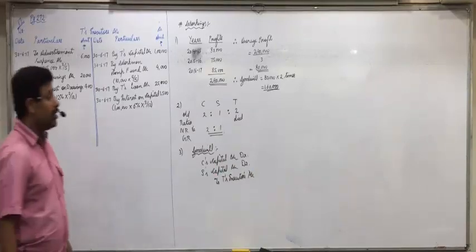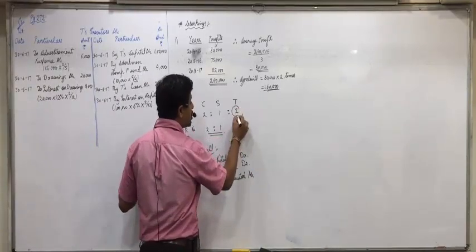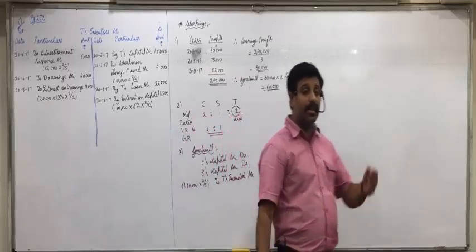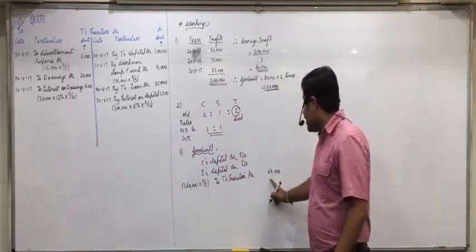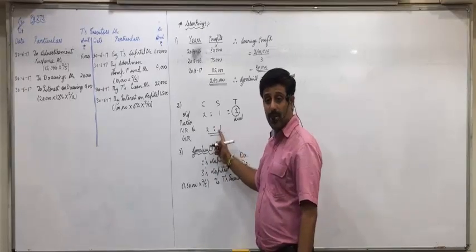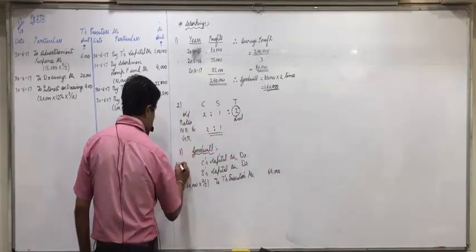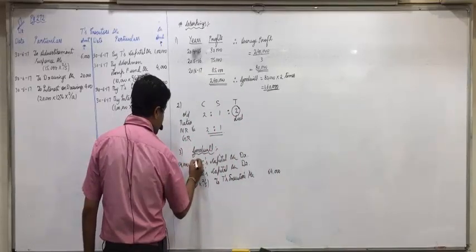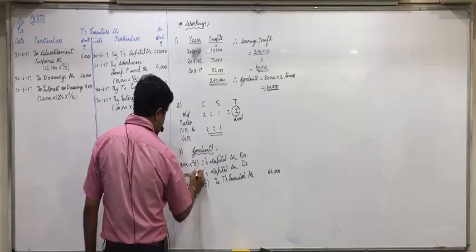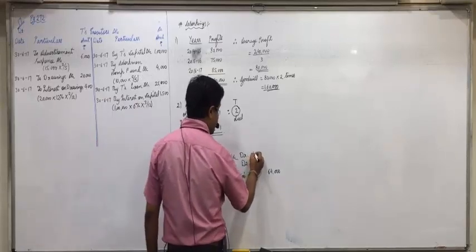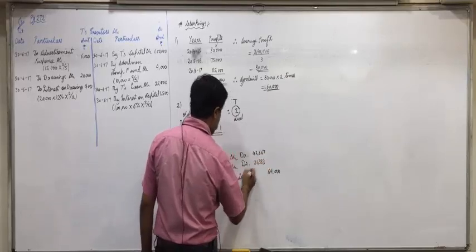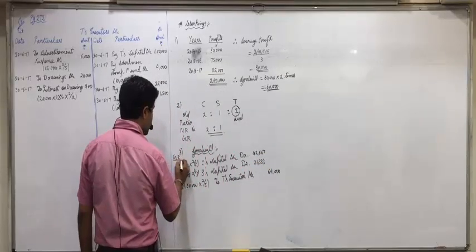Now, first of all, 1,60,000 into T's share is 2 by 5, 64,000. Understood this? This we have to distribute between C and S in 2:1 ratio, gain ratio. 64,000 into 2 by 3, 42,667. And 64,000 into 1 by 3, 21,333. In gain ratio.